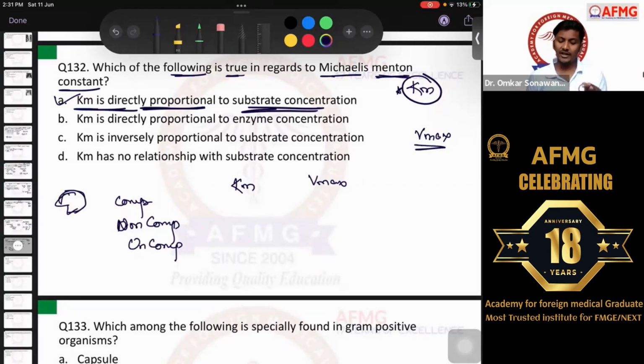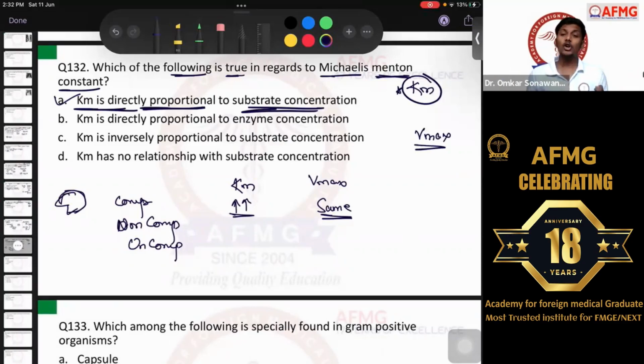So here definitely, if we need to keep the velocity of the reaction same, we need to increase the substrate concentration, because if we increase the substrate concentration, then and only then the maximum velocity will remain same, or the reaction will occur. अगर substrate concentration कम हो जाता है और inhibitor का concentration बढ़ जाता है, then definitely the Vmax will go down or the reaction will be inhibited, right?